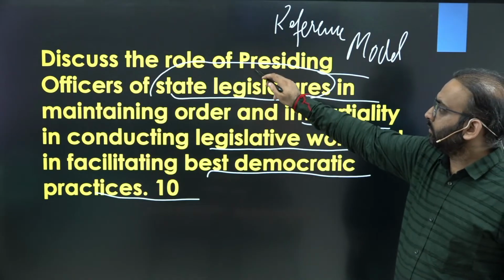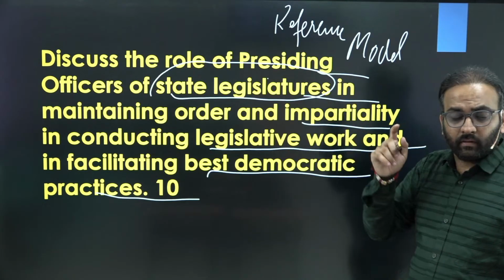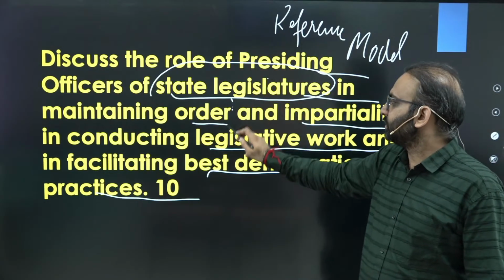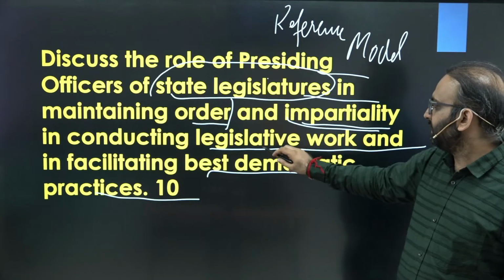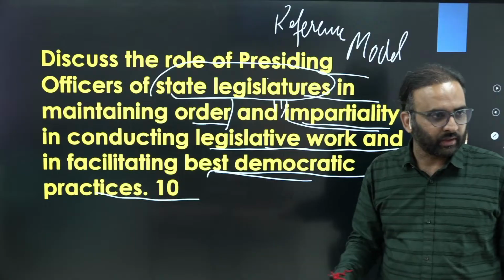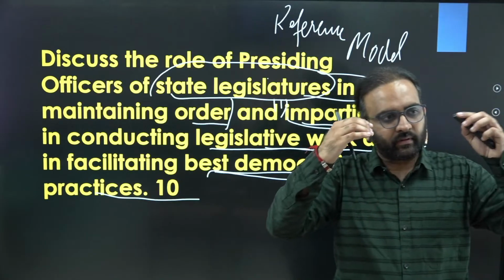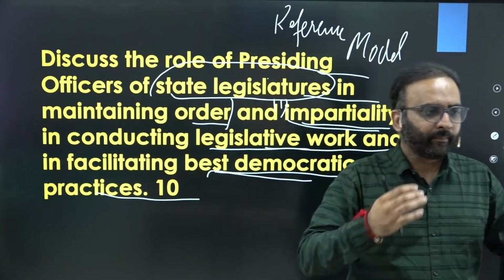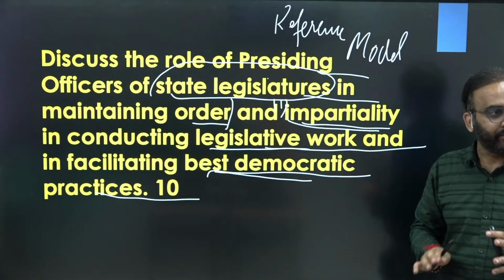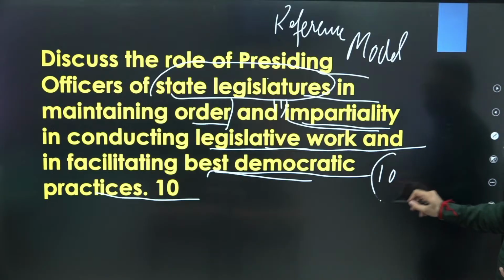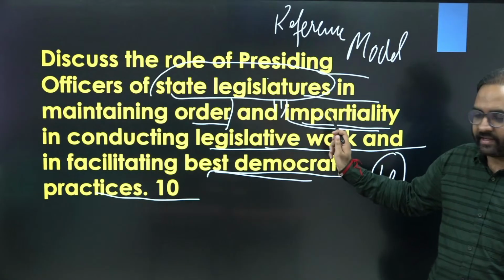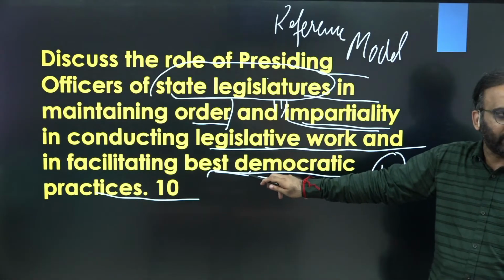Then here you are being asked the role, specifically the role of presiding officer in maintaining order first. Second, impartial conduct of legislative work. Third is facilitating best democratic practices. So whatever role we have discussed in class or in your textbooks, suppose there are 10 points, they should be divided into maintaining order, conducting legislative work, and facilitating democracy.